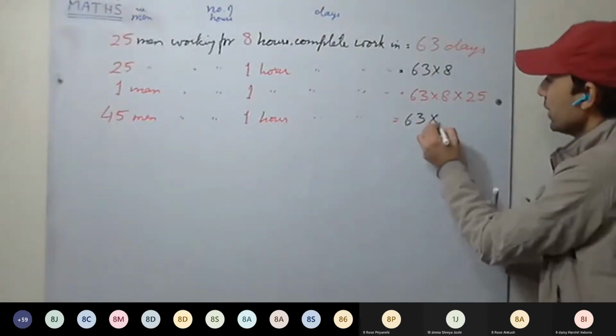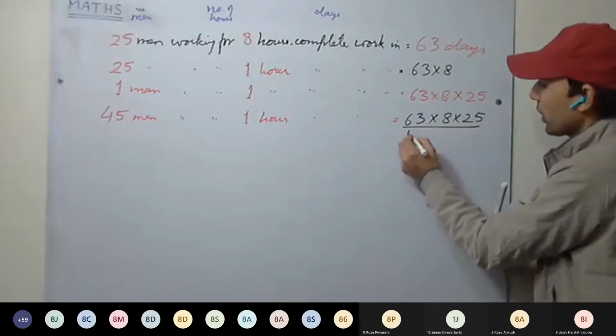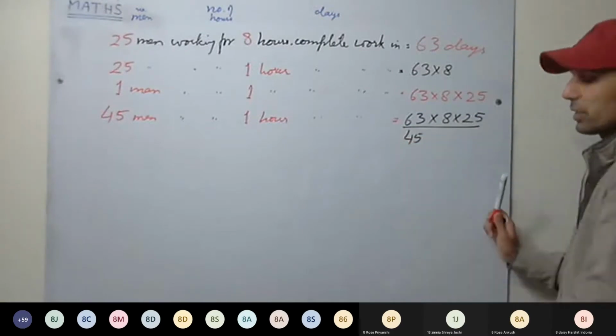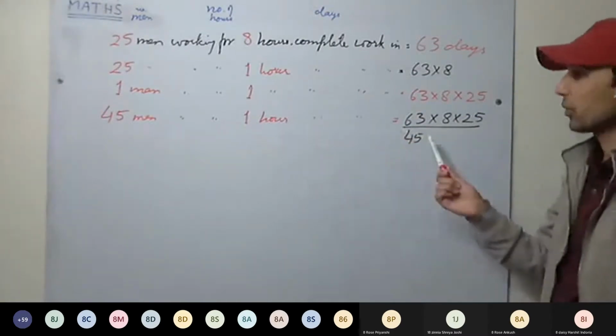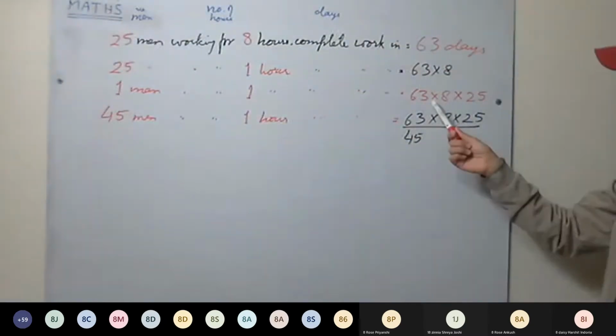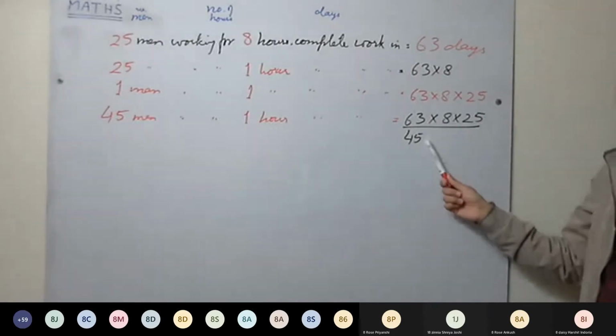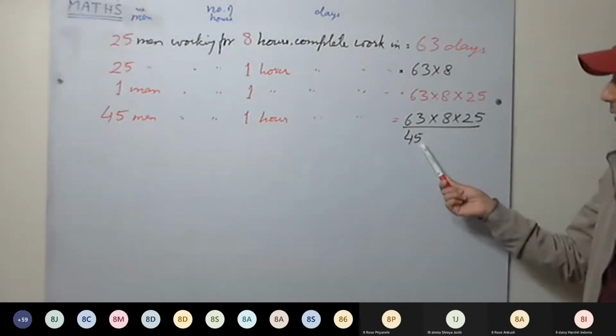So 63 into 8 into 25 divided by 45. Understood this one? Because men have increased from 1 to 45, therefore days will decrease by 45. Number of days required to complete the work decreases by 45.